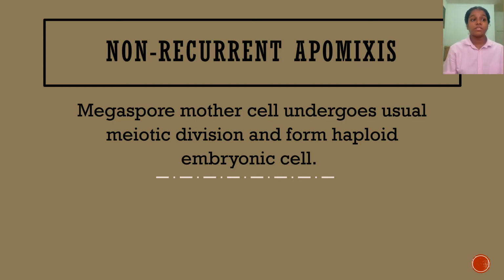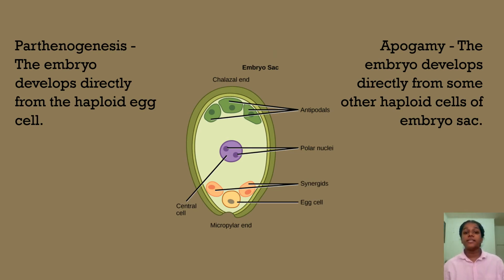Now we see what is the non-recurrent apomixis. In non-recurrent apomixis, the megaspore mother cell will undergo usual meiotic division and forms haploid embryonic cell. But in this non-recurrent apomixis, the fertilization will never occur. So in non-recurrent apomixis, there are two ways of seed production. One is parthenogenesis and another one is apogamy. So what are the difference between these two types of non-recurrent apomixis?